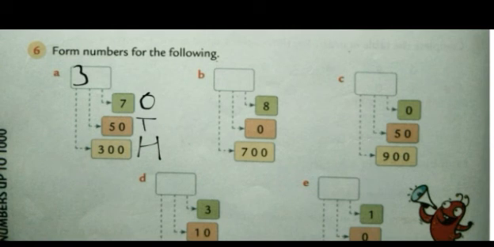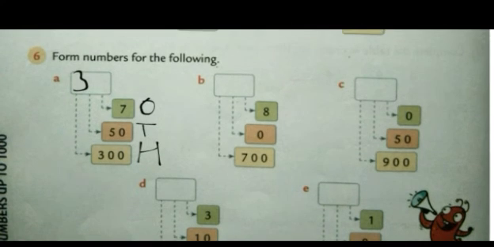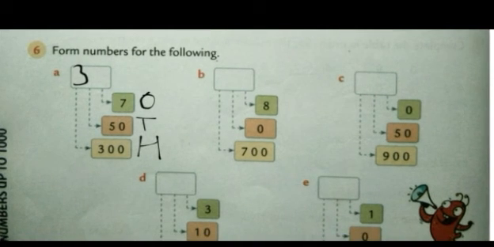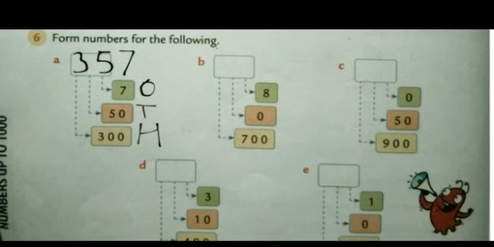You can even start from the ones place also. Now, what is the number given in the tens place? 50. As I told you, when we read a 3-digit number, first we read the 100 place and then we read the last 2 digits together. So, here it is 50 in the tens and 7 in the ones. So, it will be read as 57. So, the number will become 357.